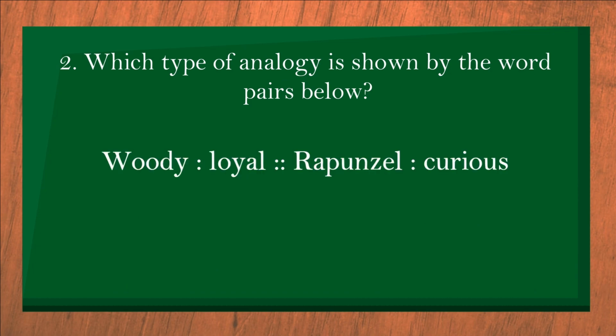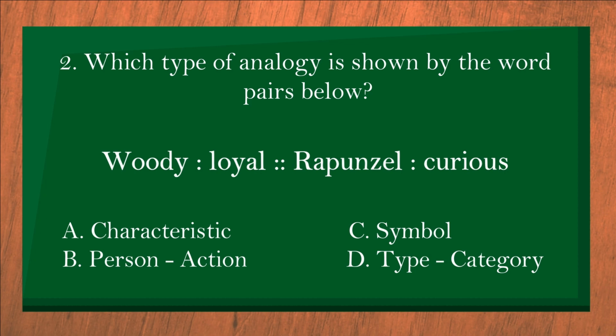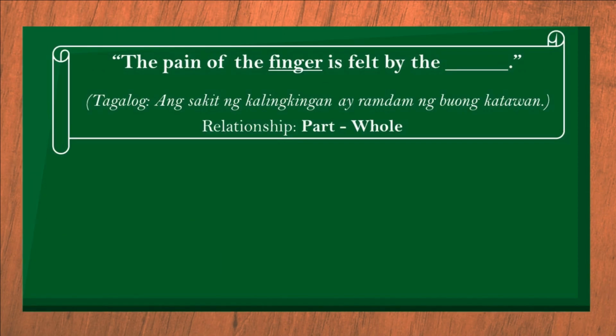2. Which type of analogy is shown by the word pairs below? Woody is so loyal as Rapunzel is so curious. A. Characteristic. B. Person to action. C. Symbol. D. Type is to category. 3.